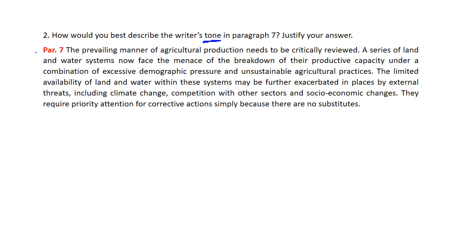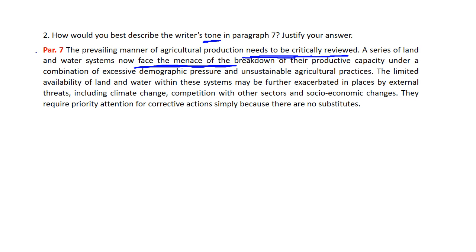Let's read. The prevailing manner of agricultural production needs to be critically reviewed. So obviously here the author is advising, okay? A series of land and water systems now face menace, okay? Danger, menace means danger. So he's also warning breakdown of their productive capacity under a combination of excessive demographic pressure and unsustainable agricultural practices.